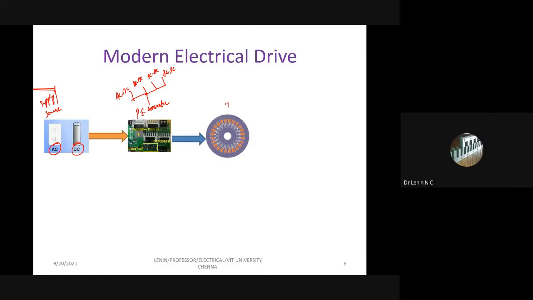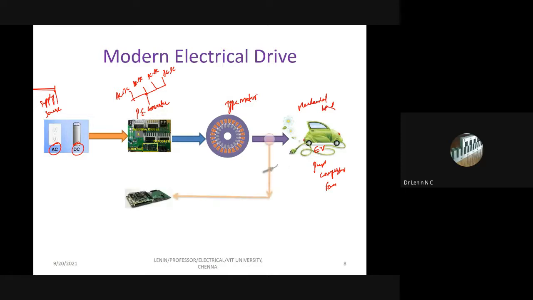And this is the type of motor. Any drive system, you need this system. And a load, mechanical load. So any mechanical load. Here I just put an electric vehicle, but not only an electric vehicle, anything: a pump, a compressor, a fan, right? So anything is going to be a mechanical load, right? And the most important thing is digital control.